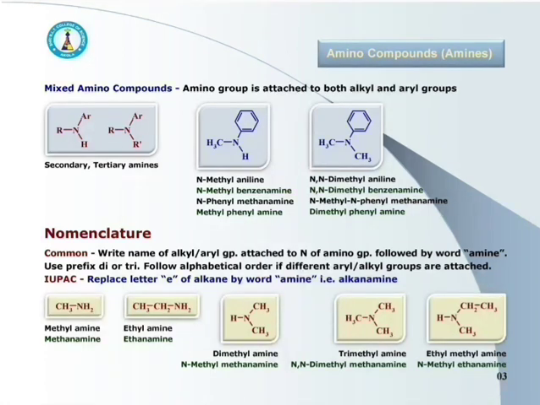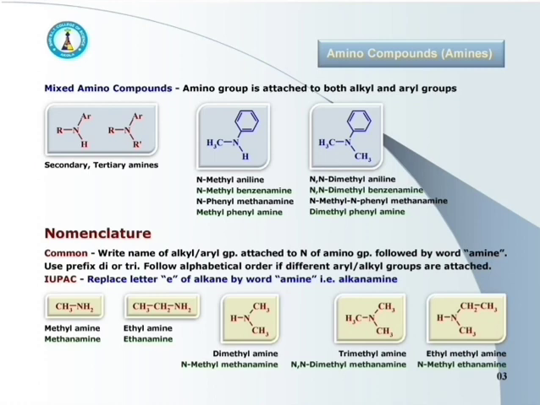In the IUPAC system of nomenclature, amine is named as alkanamine by replacing the letter E of alkane by the word amine. Alkane, replace E by the word amine, the name becomes alkanamine. See the example.